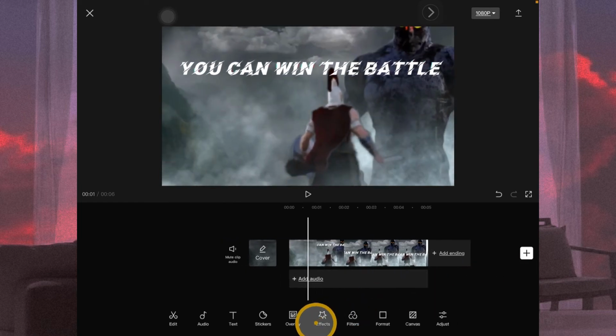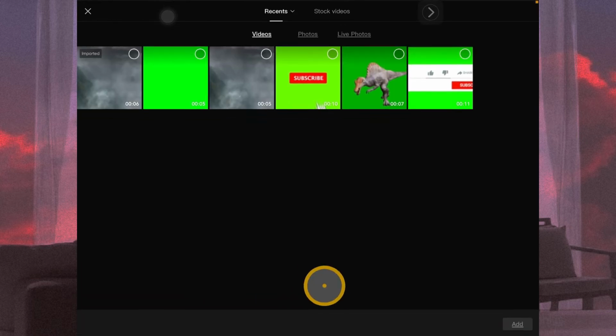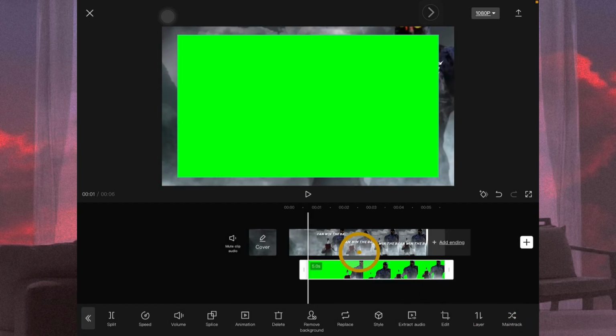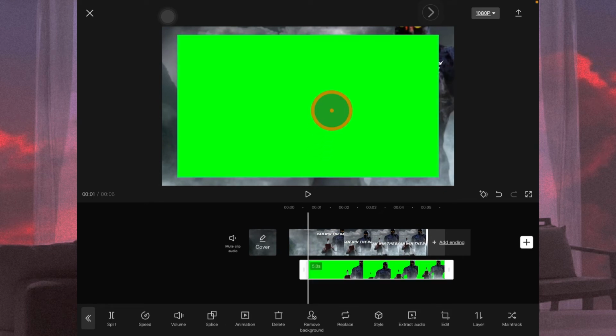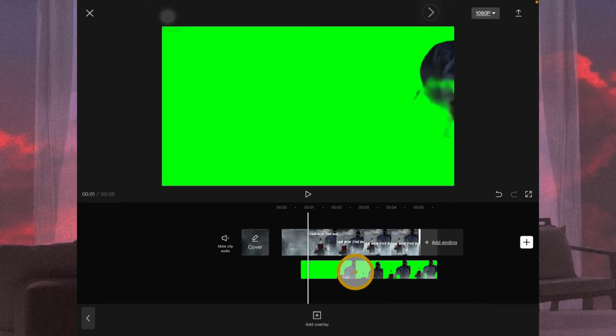And what you need to do right now is to head over to the overlay and tap on overlay, tap again on overlay, and select the one we created with the green background. Add, and now increase the size.